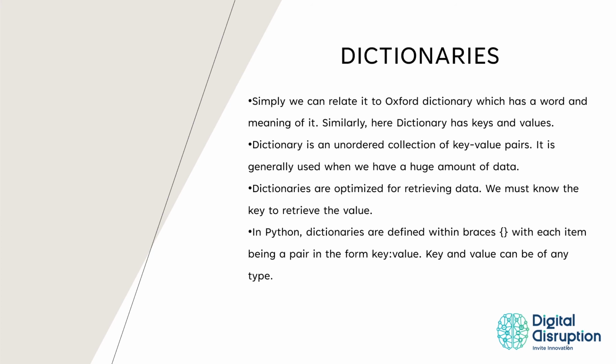We must know the key to retrieve the value. In Python, dictionaries are defined within curly braces, with each item being a pair in the form of key-value. Key and value can be of any type.